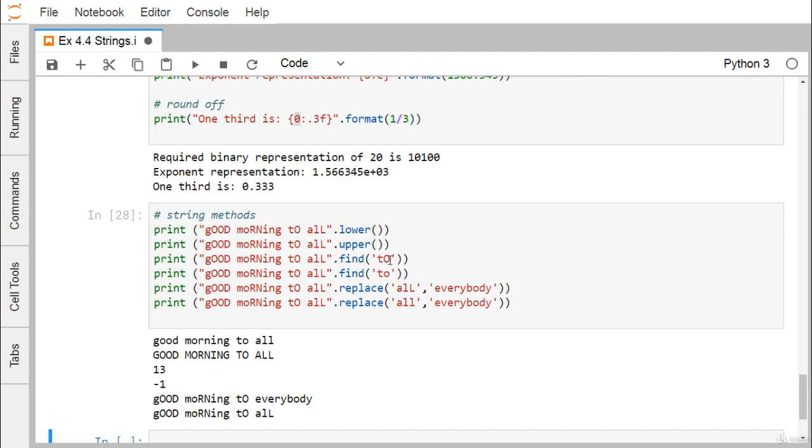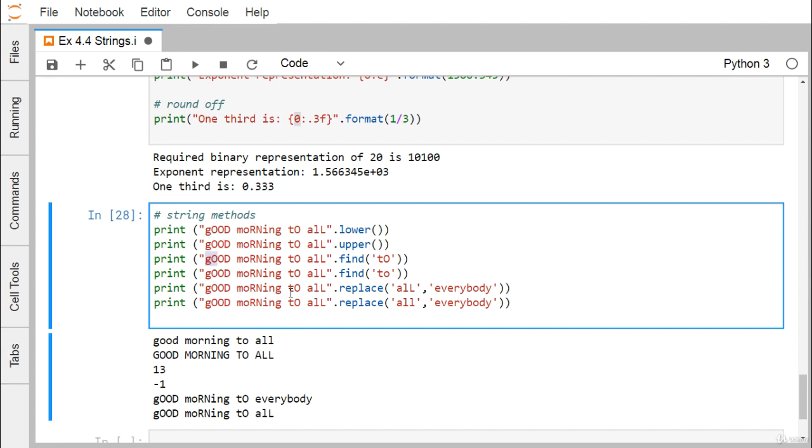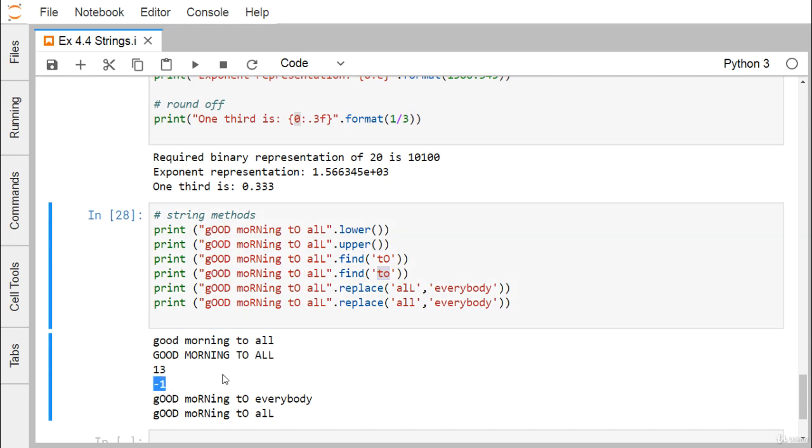Now find 2. This 2 will be found at the 13th index. Let me go on counting here: 0, 1, 2, 3, 4, 5, 6, 7, 8, 9, 10, 11, 12. And from the 13th index, this 2 is beginning, so that's why I'm getting 13 here. But if you go on searching this 2, with all this T and O in lowercase, you may not get a match because it is a case sensitive find. As a result of that, it will give me the outcome as -1, meaning unsuccessful searching.